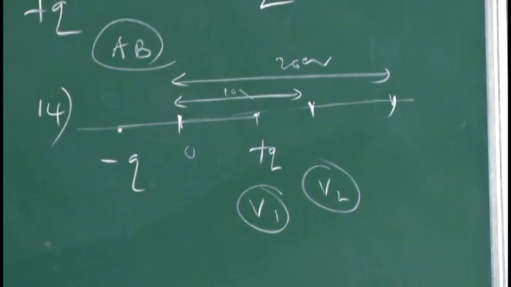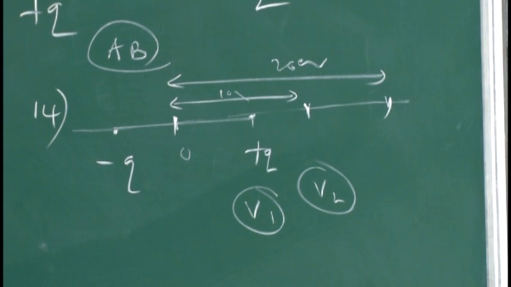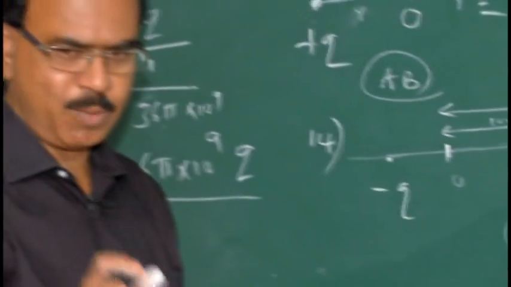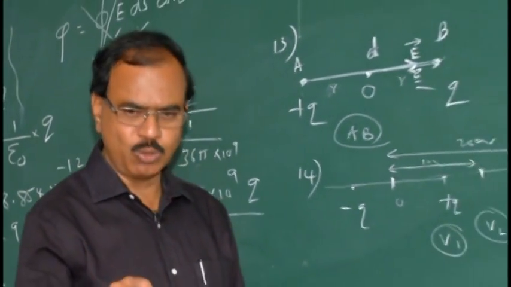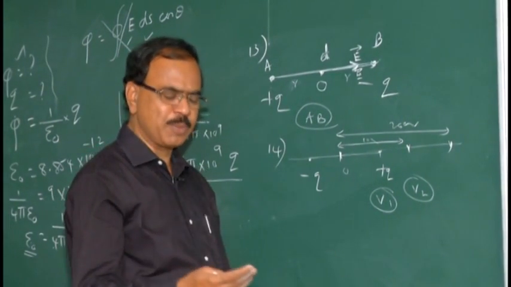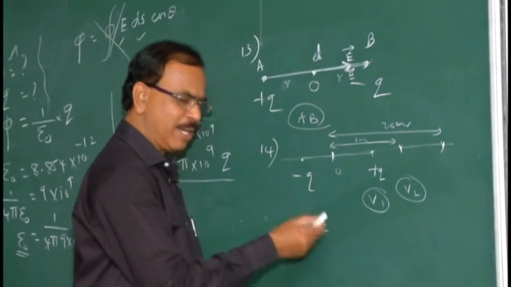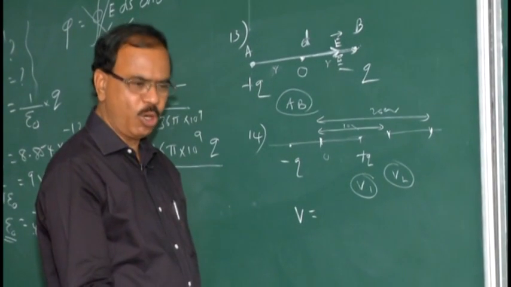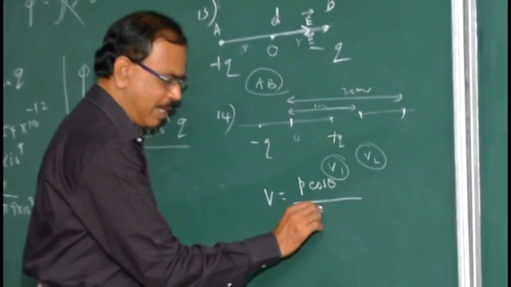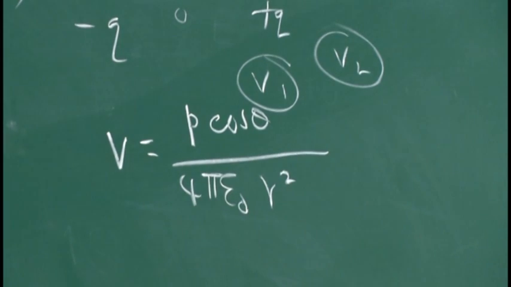Using one derivation, considering the dipole as a combination of two point charges, by adding the two formulas, that is q by 4 pi epsilon naught r1 and another q by 4 pi epsilon naught r2, one positive charge and one negative charge, adding the two and simplifying using mathematical principles, we get the electric potential at a point due to the electric dipole: P cos theta by 4 pi epsilon naught r square.